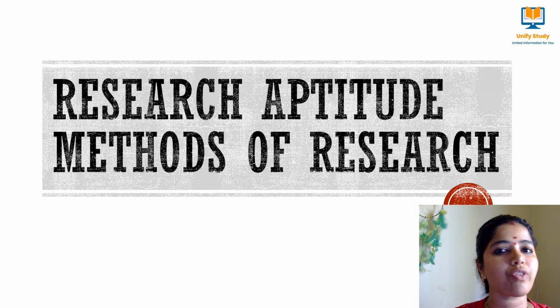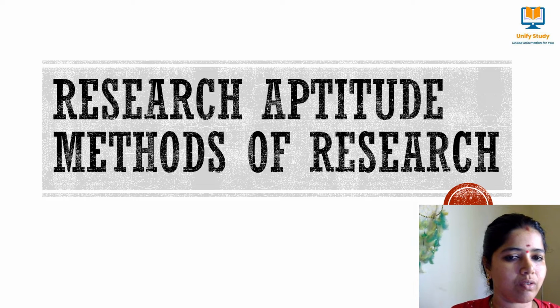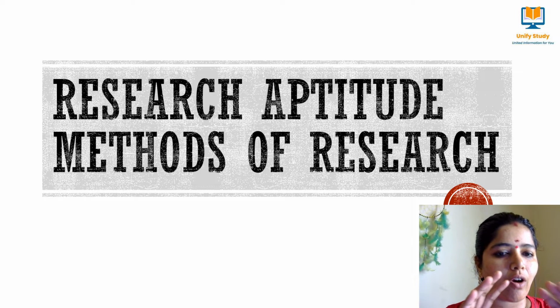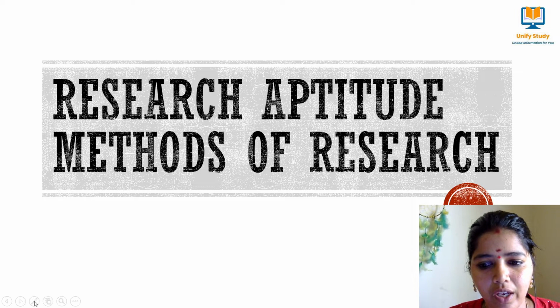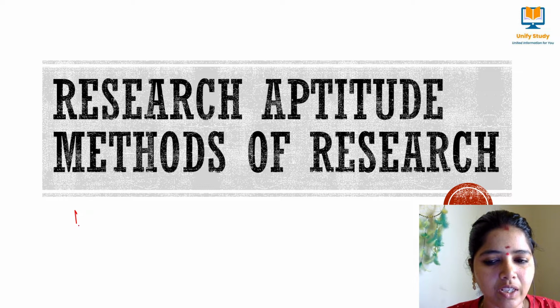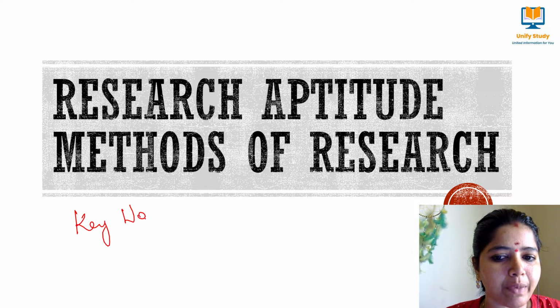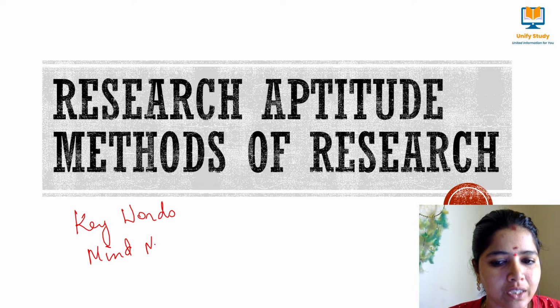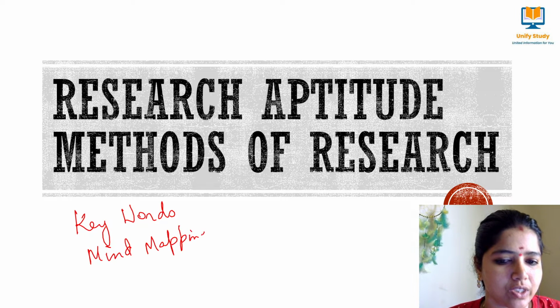I'll be giving you the key points of how to remember by means of mind mapping, so that you can remember all the keywords with examples. Take your notebooks and pen, take notes so that you will be remembering all the keywords. You will be remembering all the methods using the keywords by means of mind mapping.